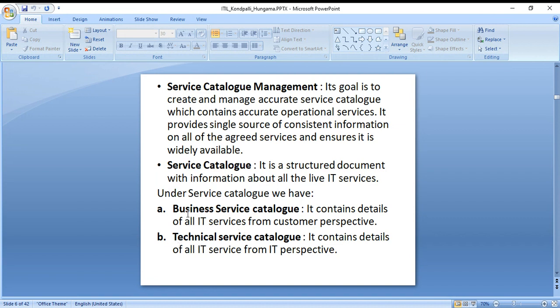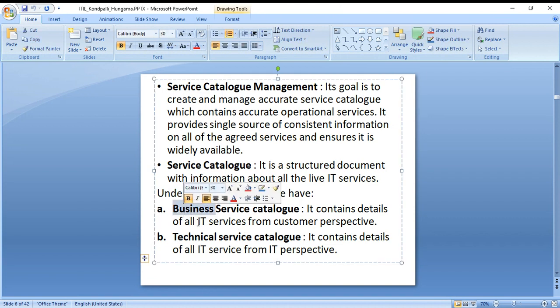Obviously it makes sense. Business is IT service from the customer perspective. Customers talk about business, but the people working in IT talk about technical things. The customer doesn't know technical things. That is the reason why we differentiate business service and technical service.